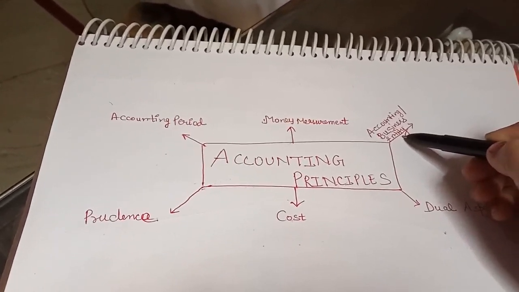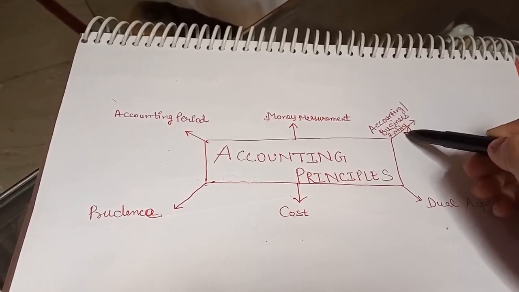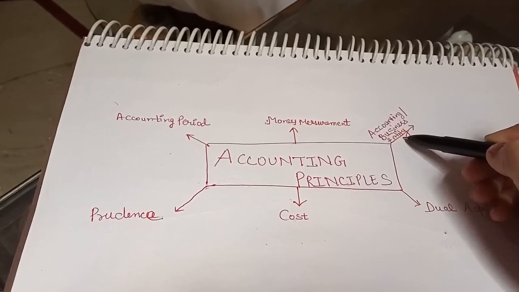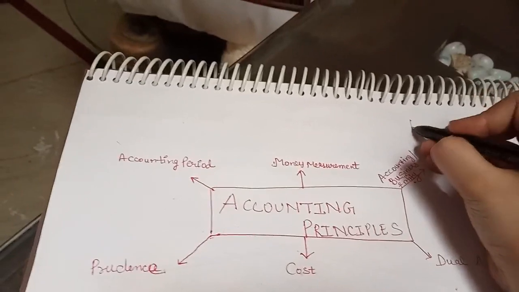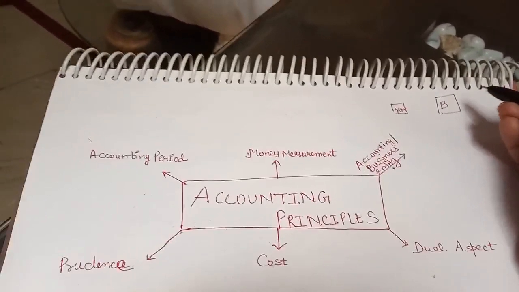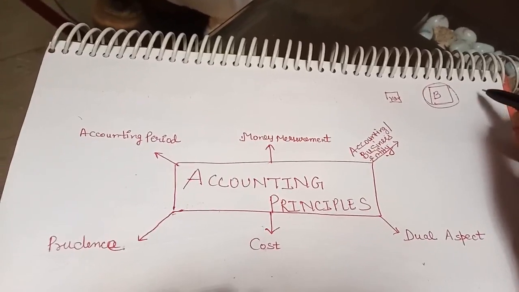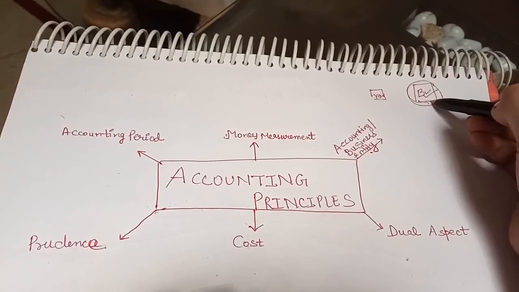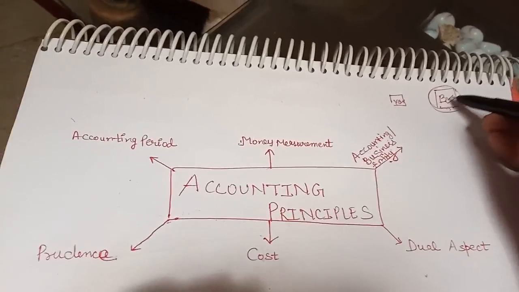According to this principle, owner of the business is separate from business. Means the business has its separate existence. Suppose you have started a business. So which transactions we will record according to business point of view? We assume business as a person, we assume business as an entity. Business is treated as an entity.